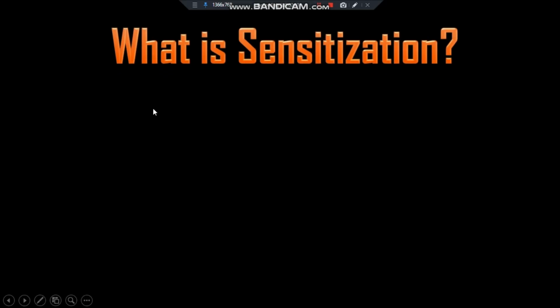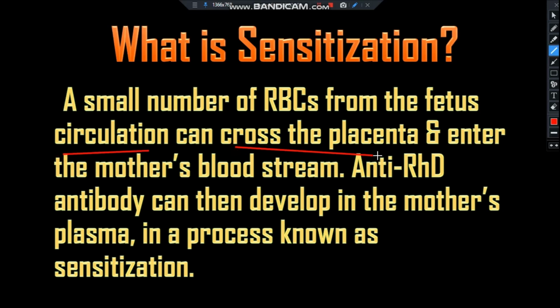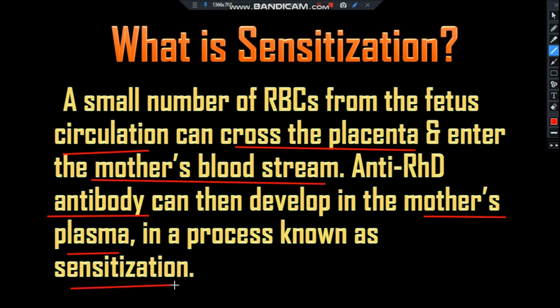What is sensitization? A small number of RBCs from the fetal circulation can cross the placenta and enter the mother's bloodstream. Anti-Rh D antibody can then develop in the mother's plasma in a process known as sensitization.